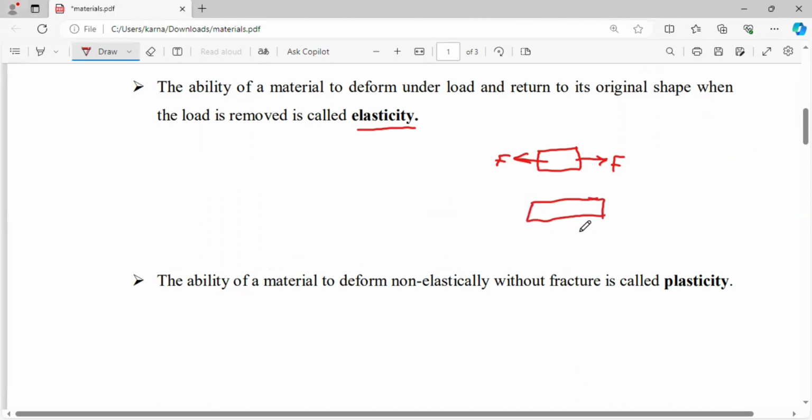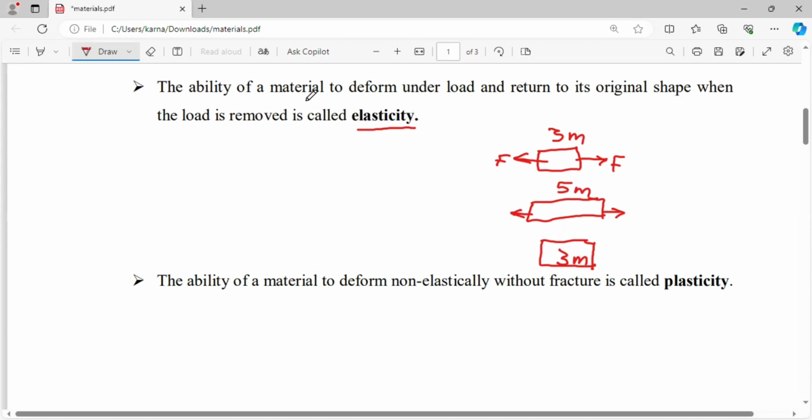Okay. After removal of that force, again it will come into its original condition. For example, initially the body has a length of 3 meters. After applying the force, it may become 5 meters in length. After removal of that force, again it will come back to 3 meters of length. That property is called the elasticity of the material.